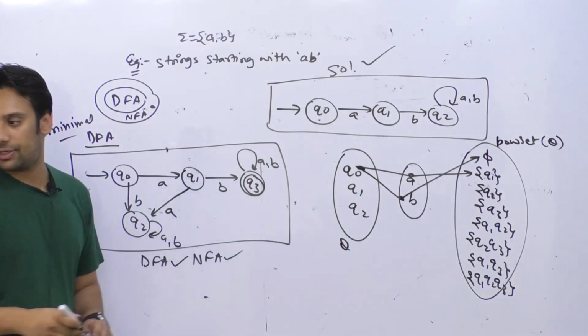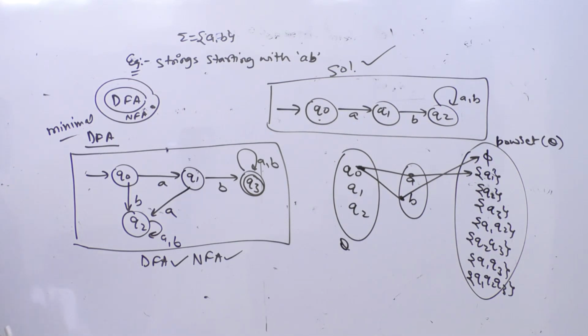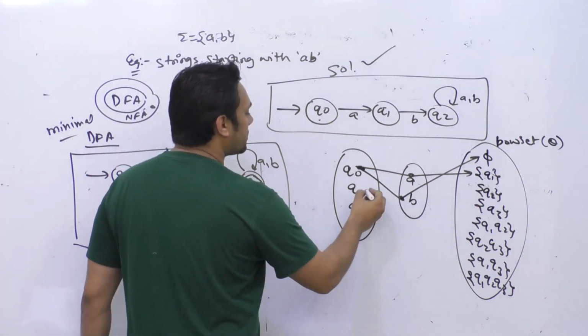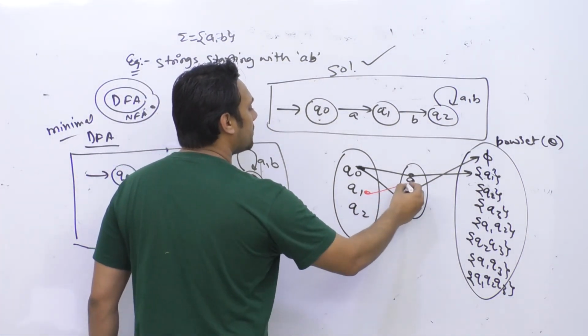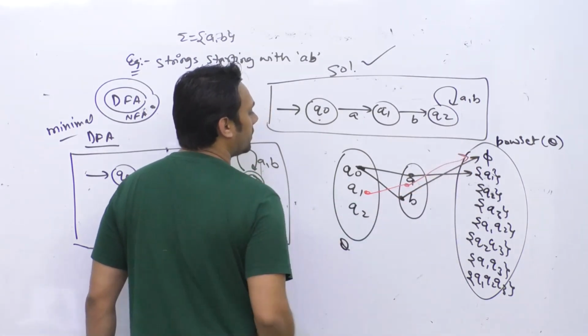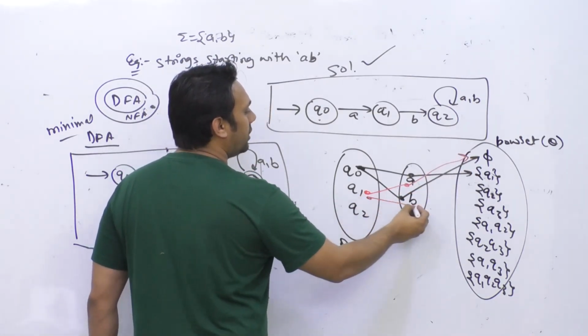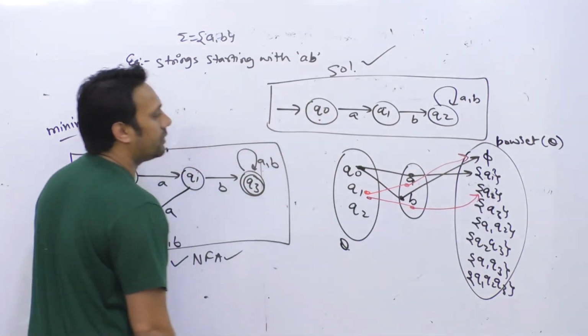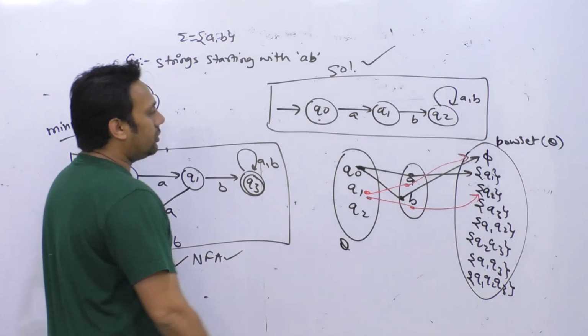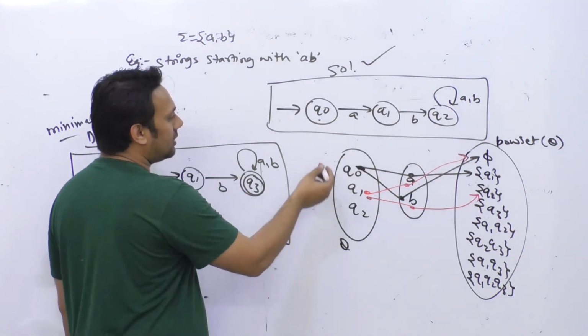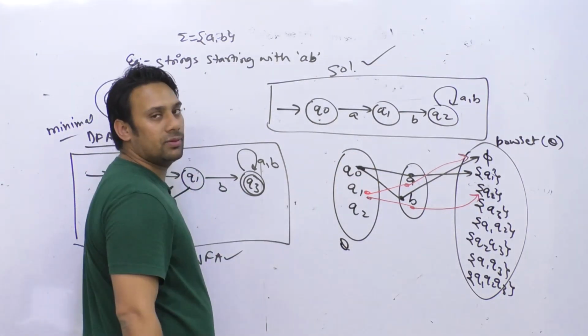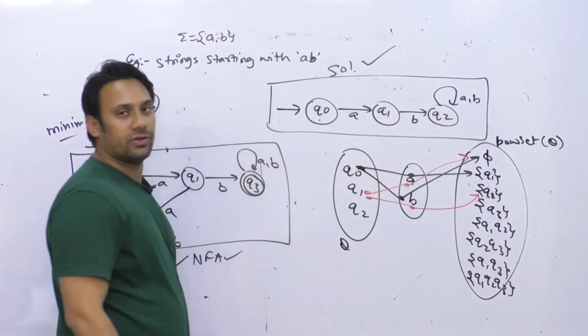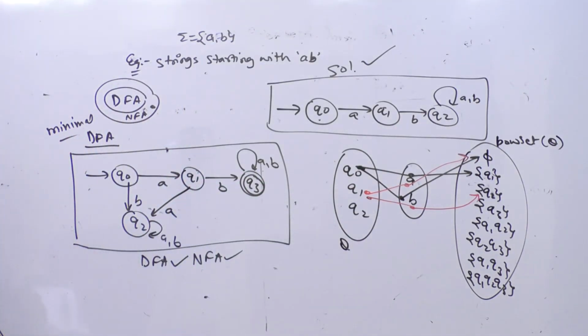Is it clear that we are not making any transition for symbol B? If you are at state Q1, by looking at symbol A, you are going to phi. If you are at state Q1, by looking at symbol B, you are going to the state Q2. So here I'm not giving any transition for B, and here I'm not giving any transitions for A. But for every state we have exactly 2 outgoing transitions.